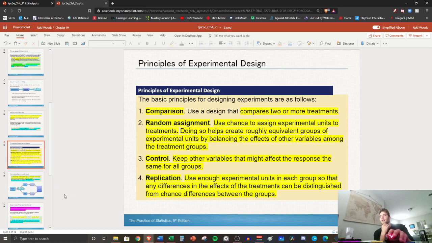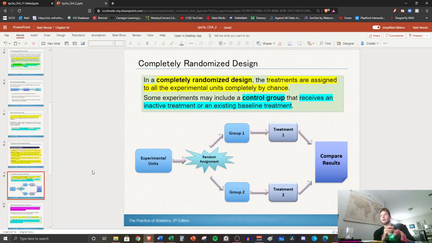So that's replication. All right, the last part of this lesson that we're going to talk about is the perfect design. The perfect design is what's called a completely randomized design. Treatments are assigned to all the experimental units completely by chance. Our experimental units are also known as the sample. And I would like you to copy this chart down. So once you write these definitions up here, we're going to have this chart down.